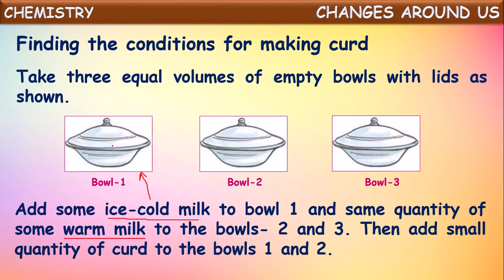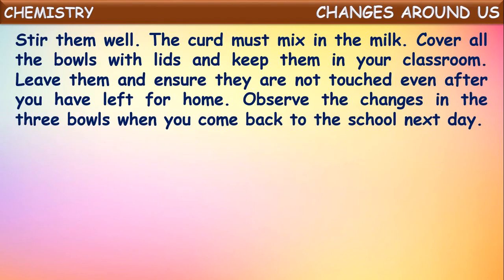What have we done? We have taken 3 equal volumes of empty bowls, and we kept the lids ready. To the first bowl we have taken ice cold milk, and in the second and third bowls we have taken warm milk. Now in the first and second bowls we added a small quantity of curd, and you have to stir that well. The curd must mix in the milk, so stir it well.